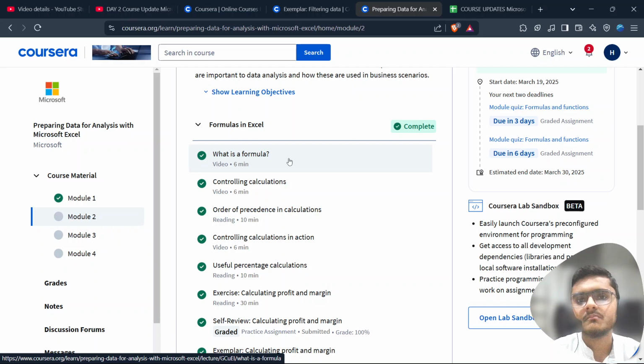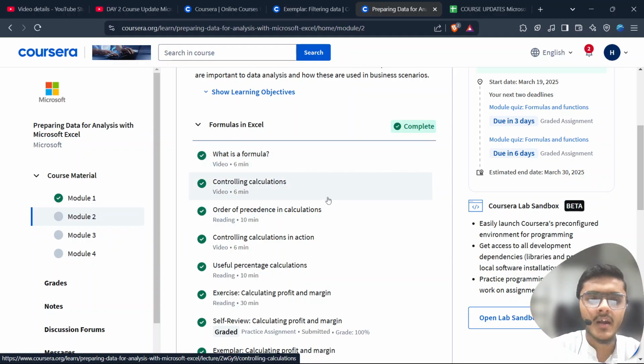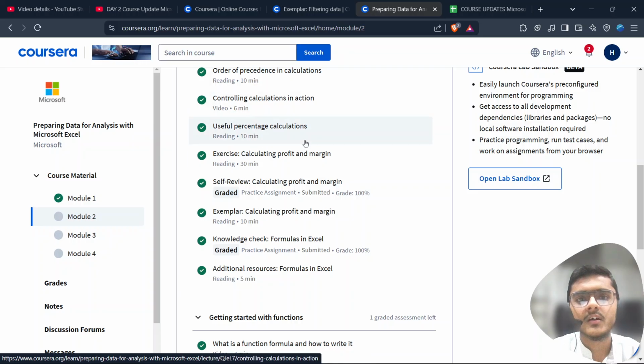I was also getting stuck in percentage, like the Excel software used to multiply the data by 100 as well as adding a percentage. So it was a very confusing thing for me. That's why I just read the assignment and I was able to get much clarity after reading the assignments. Yeah, so this was the exercise.